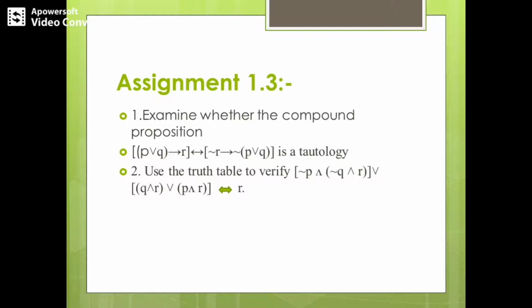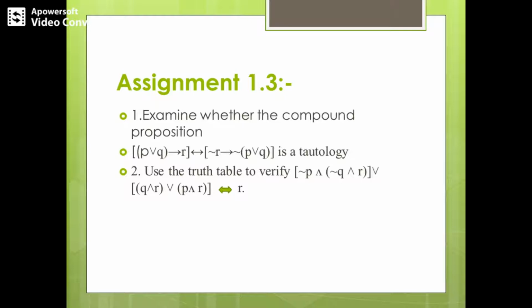Now coming to the next question. In the second question, again it is asked to construct a truth table and verify their logical equivalence. So first construct 3 columns for P, Q, R and then construct the remaining columns corresponding to the question.